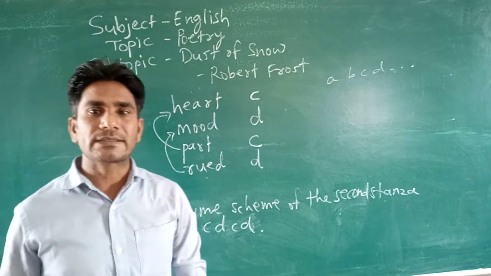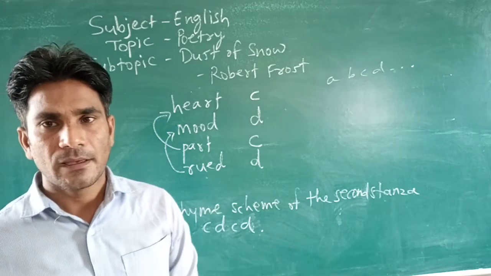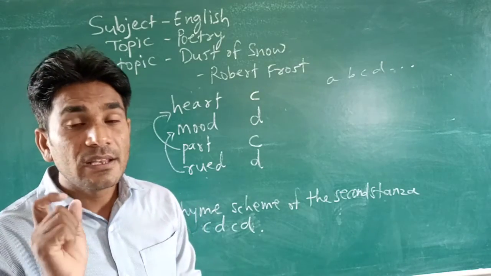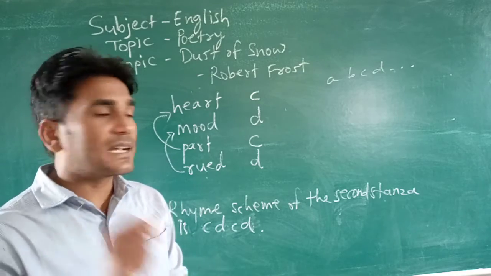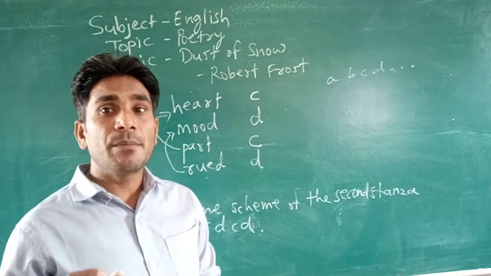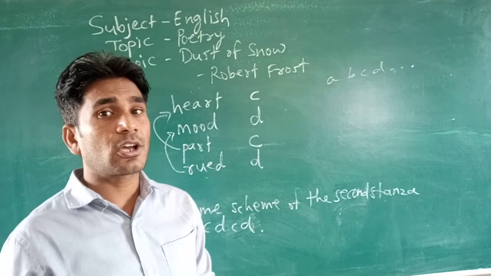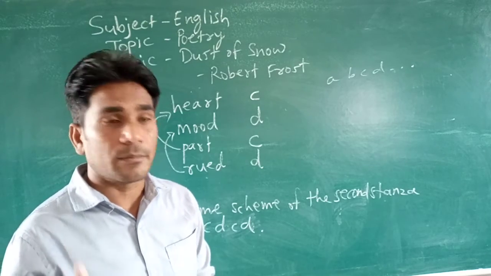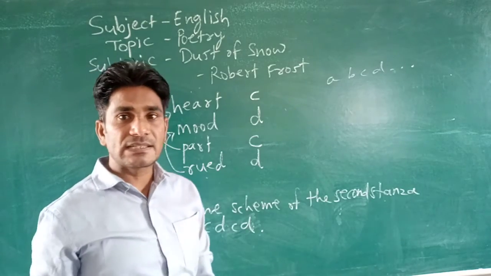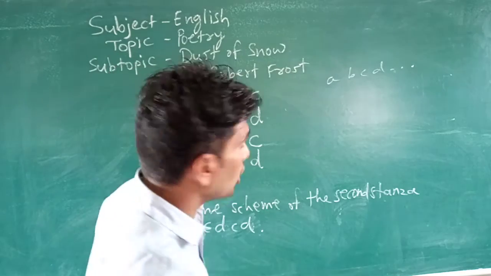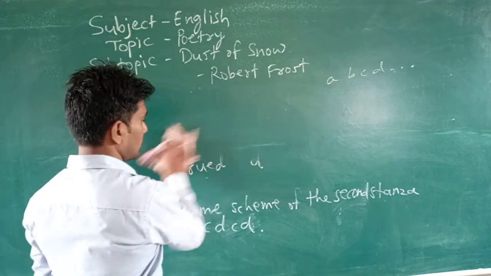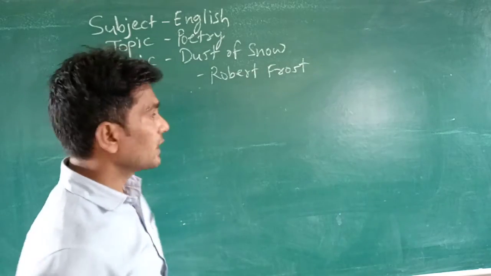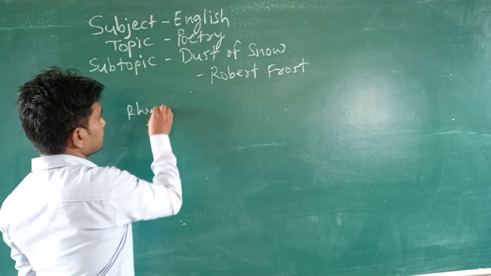So this way we have to decide the rhyme schemes of each and every poem, each and every stanza. Got it? Besides that, you can also be asked to write down rhyming words. Another question is asked on rhyming pairs, rhyming words, and rhyme scheme. Rhyme scheme is written with the help of alphabets A, B, C, D, and rhyming words or rhyming pairs are both the same. Okay, rhyme scheme is done.